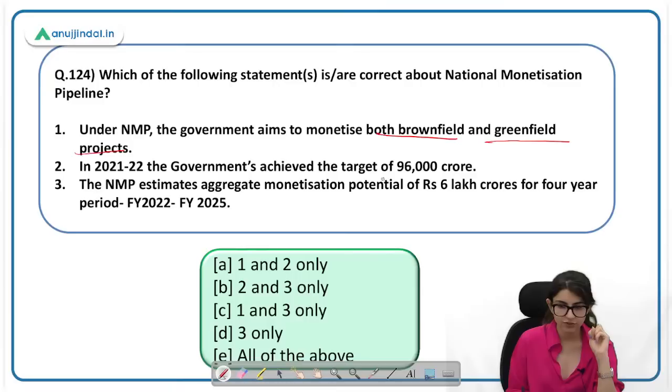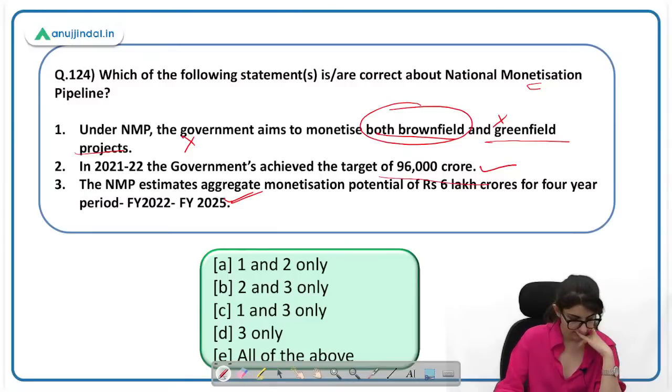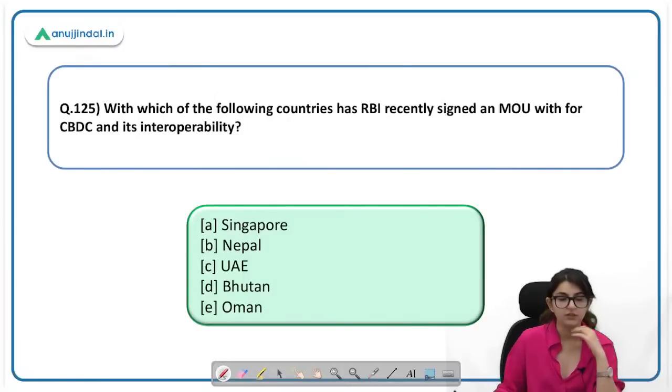In 2021-2022 the government achieved the target of 96,000 crore. The statement is correct. NMP estimates aggregate monetization potential of 6 lakh crore for a 4 year period. This is also a correct statement. So here the first statement is incorrect. Why? Because it is not for greenfield. जब greenfield अभी आए ही नहीं हैं या आने हैं, how can they be monetized? So it is for brownfield projects. 124 का B. Whoever said B is right. Rohit, Yathavi, Meenu Kumari. Very good.